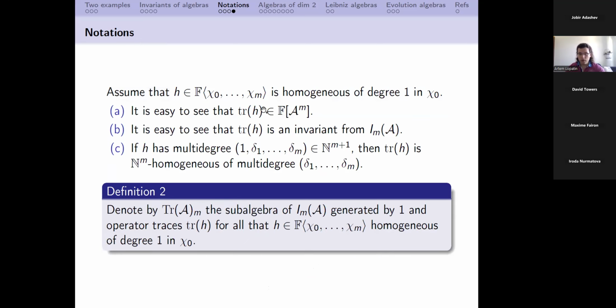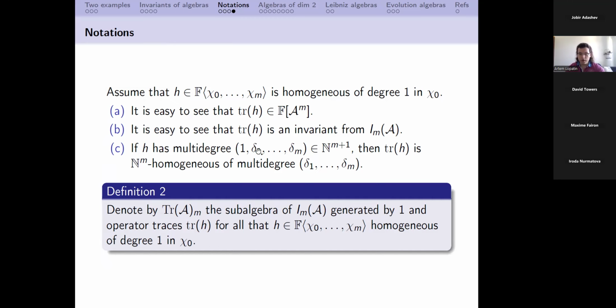Okay, and so here's a list of some properties. First of all, exactly as in the case when we considered the left and right traces, we can verify that this operator trace is an element of the coordinate ring. Simply, we can also verify that it's invariant. Well, actually, here we need some proof. It's not so straightforward.